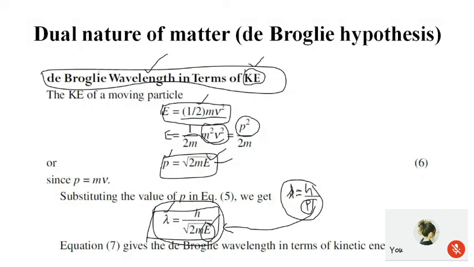And similarly, we derived the lambda value in terms of the kinetic energy of the particle. Whenever the particle is in motion, it has kinetic energy, which is given by half mv square. Modifying this kinetic energy in terms of momentum, we get momentum is equal to square root of 2mE. So we get lambda in terms of the kinetic energy as lambda is equal to h by square root of 2mE. Previously we had lambda in terms of momentum, and now we have the expression for lambda in terms of kinetic energy.